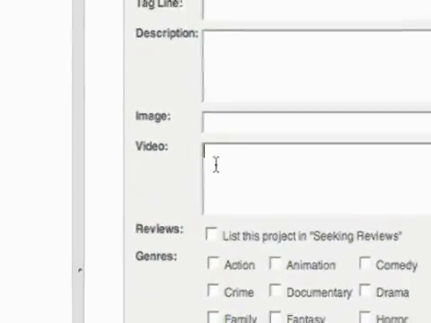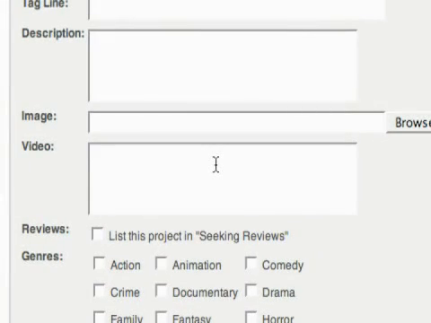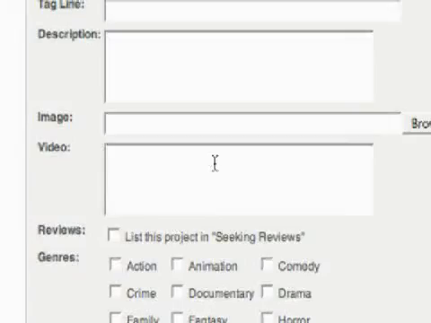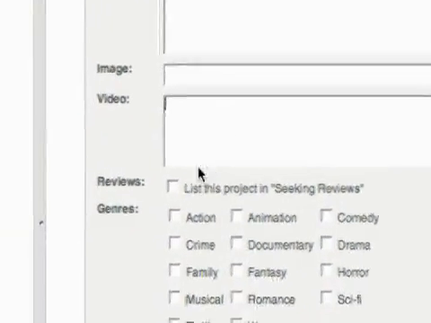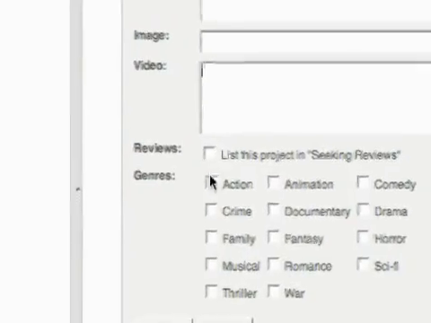And then if you have video embed code from a place like YouTube or any other place where you can grab a video embed, you could paste that here. And then you can do this, are you seeking reviews? You could check and then place it in a genre, and then you would update it.